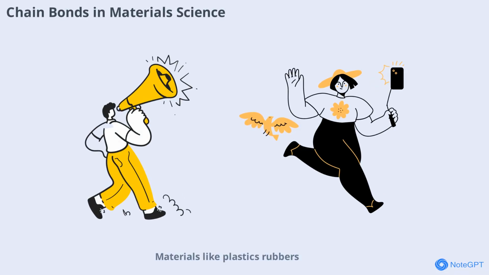Materials like plastics, rubbers, and fibers owe their properties to the nature of their chain bonds. By altering the length, branching, and type of bonds, scientists can create materials with desired flexibility, strength, or durability. This field is at the intersection of chemistry, engineering, and design.